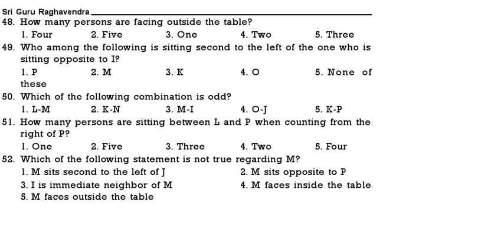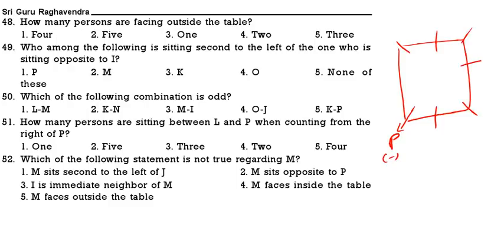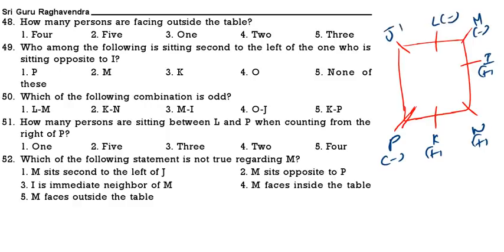See, again this is the table. I am drawing the table. So here P is minus, K is plus, N is plus, I is plus, M is minus, L is minus, J is plus.